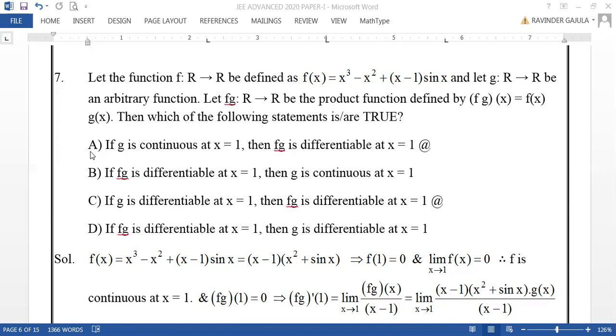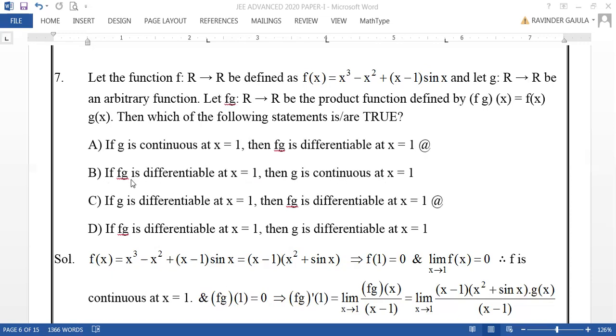And here given options are, A: if g is continuous at x equal to 1, then fg is differentiable at x equal to 1. B: if fg is differentiable at x equal to 1, then g is continuous at x equal to 1.